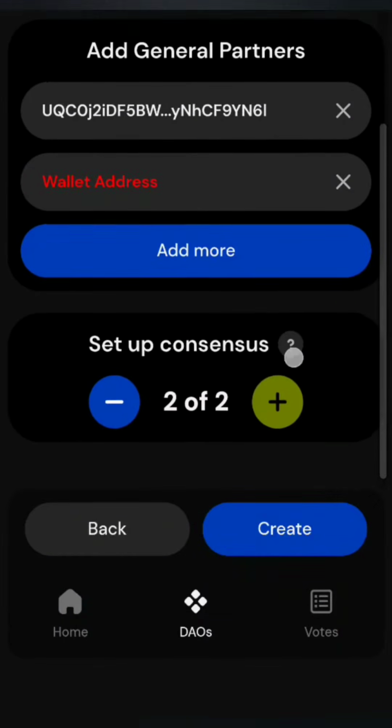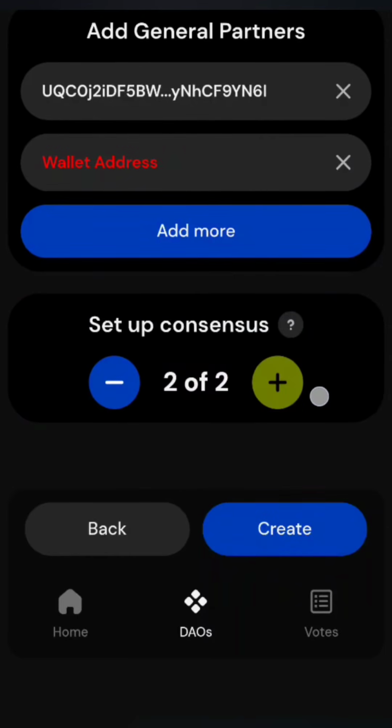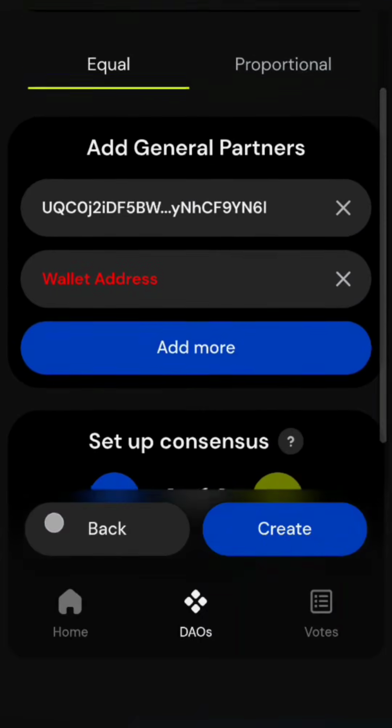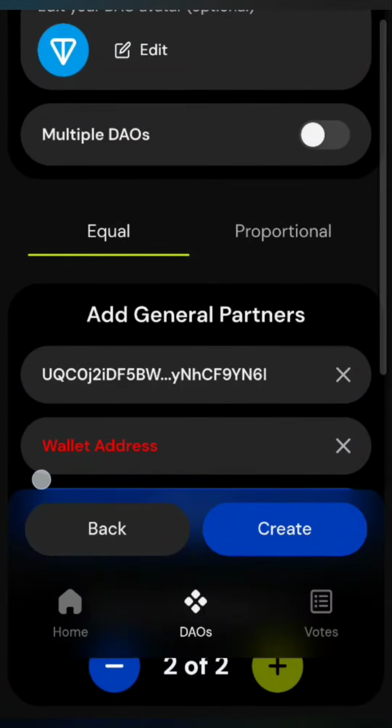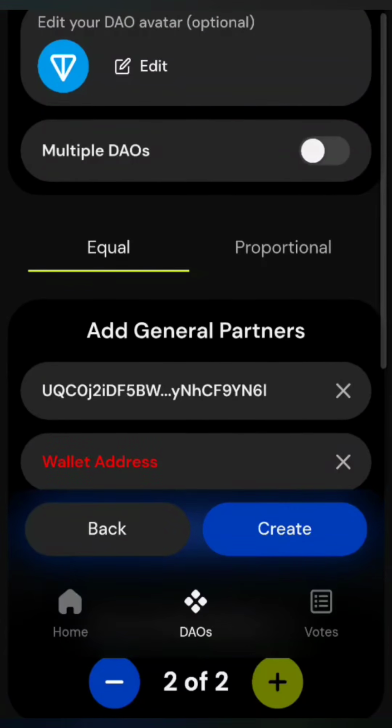So, after that, you can set up the consensus for voting. Okay, it can be up to 100%. It means that 100% of the members should vote in order to be able to do something in your DAO. But 60% means that out of the 5 members, if only 3 members choose yes, then they can change the DAO leader. They can do many things, okay, by voting. So this is the DAO.